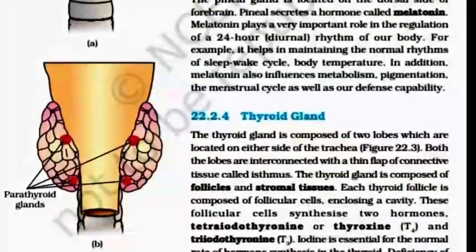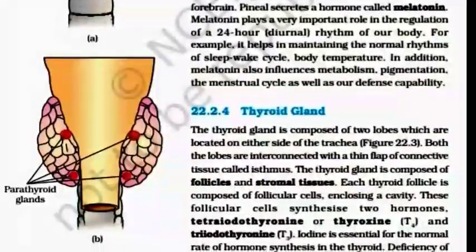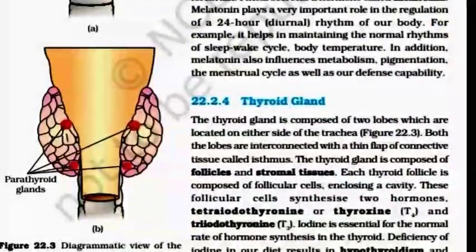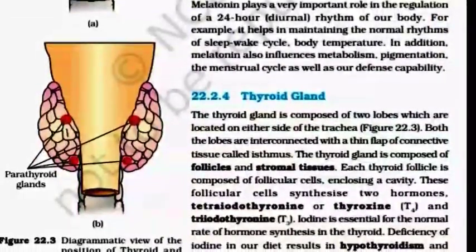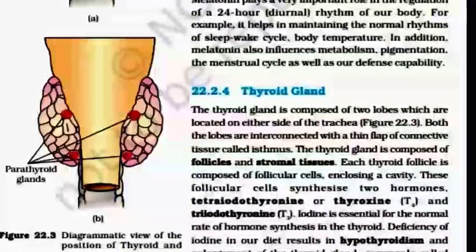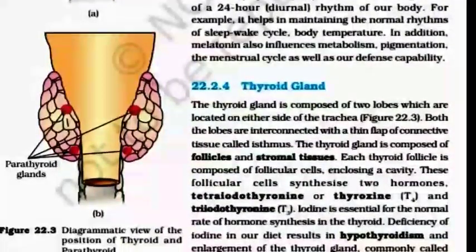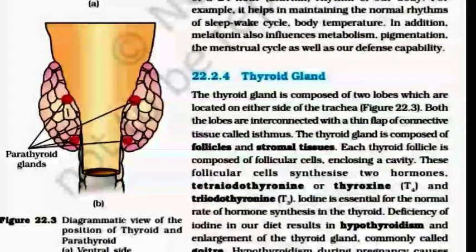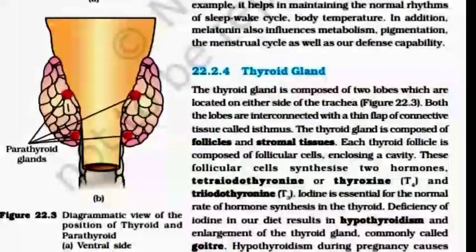Both lobes are interconnected with a thin flap of connective tissue called isthmus. The thyroid gland is composed of follicles and stromal tissue. Each thyroid follicle is composed of follicular cells enclosing a cavity.